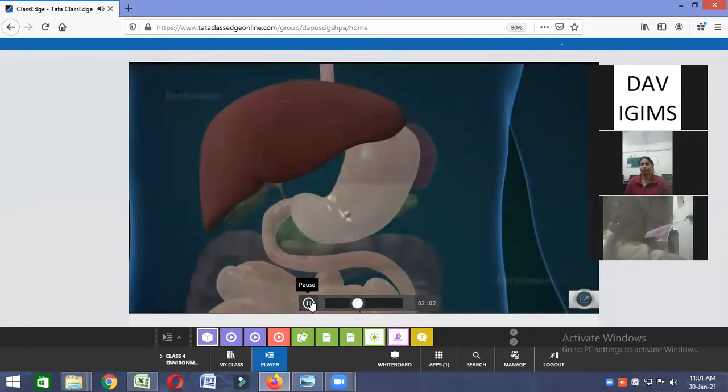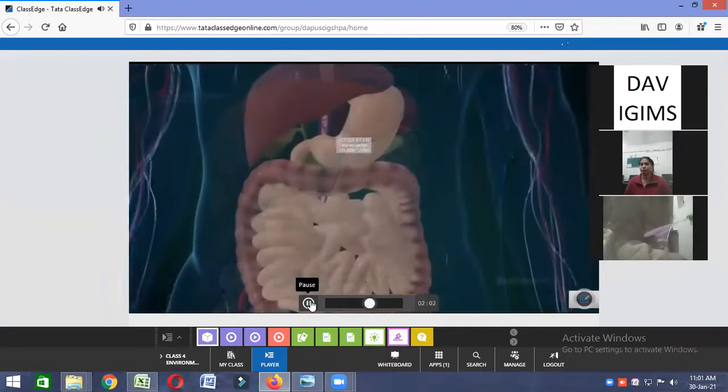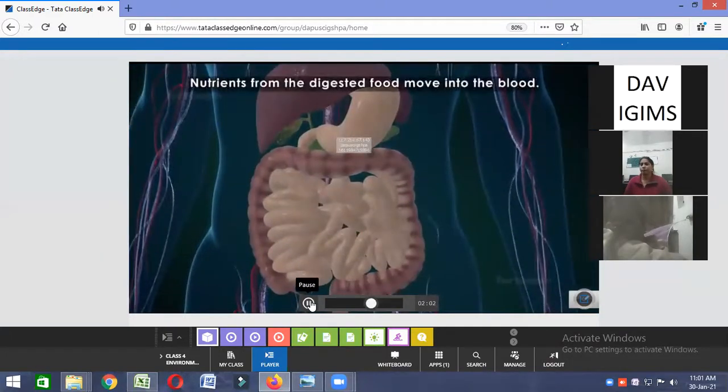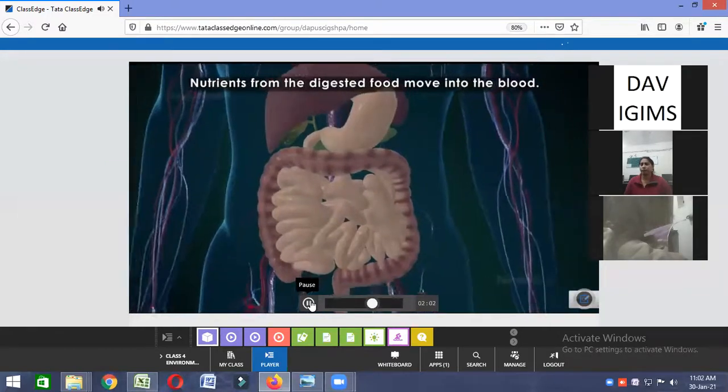The digestive juices in the stomach break down the chewed food. The partly digested food then moves to the small intestine. The liver, the largest gland in the body, produces digestive juices that help in digestion. In the small intestine, the digestive juices from the liver completely digest the food. The nutrients from the digested food move into the blood.